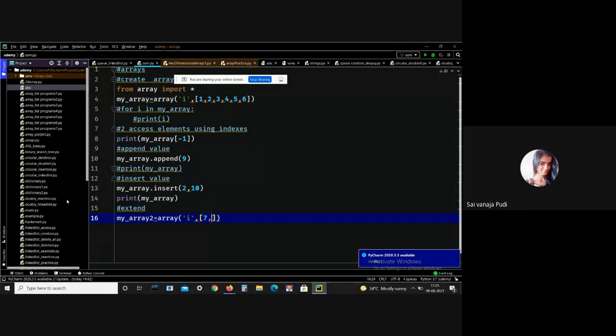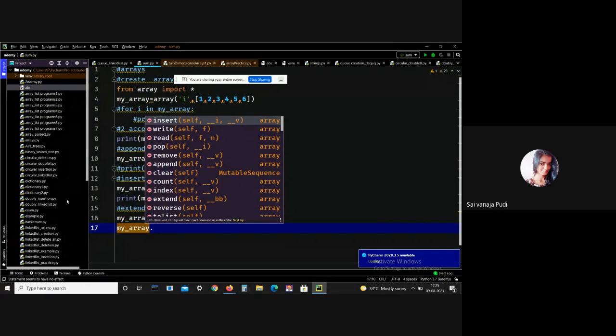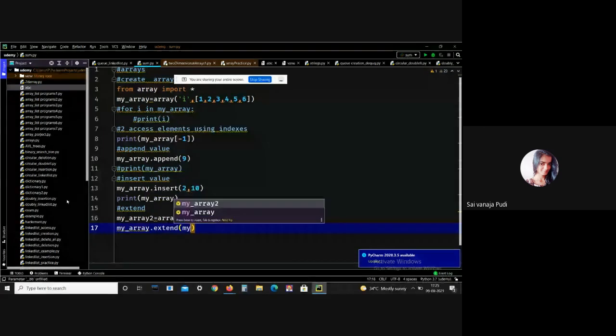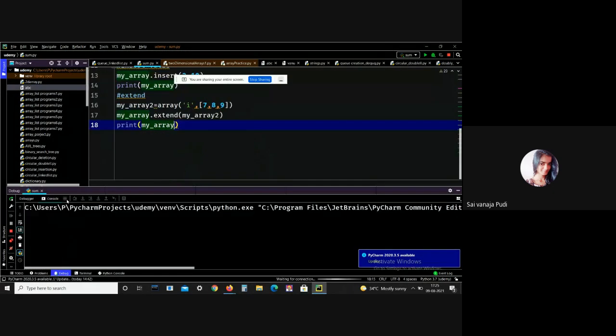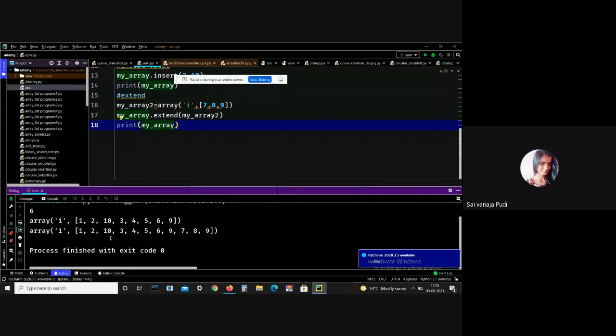Here 7, 8, 9. Okay, let me use my extend method on my array. Extend of. Let me print my array. See, generally my array contains the elements from 1 to 9, and the new array is 7, 8, 9, everything is extended perfectly. This is how we can use the extend method.